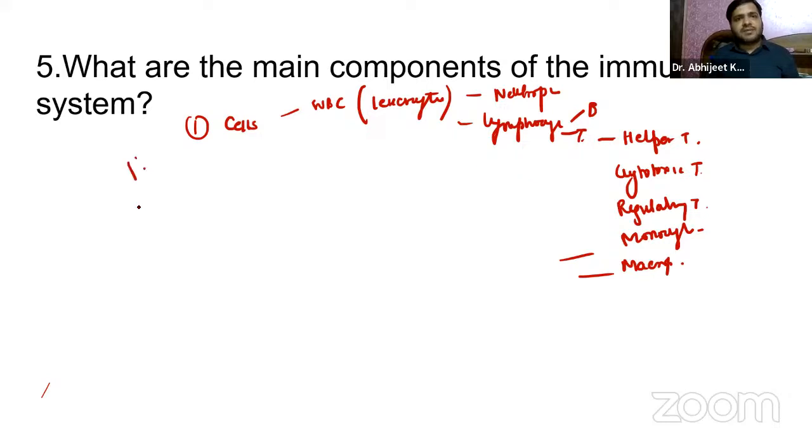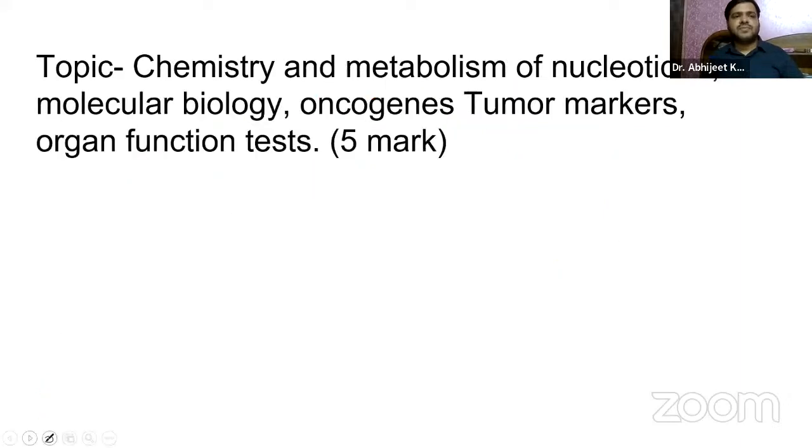We have primary and secondary immune system, right? The primary lymphoid organs, you should also know the bone marrow and thymus. And secondary lymphoid organs, you already know spleen, tonsils, appendix, Peyer's patches, lymph nodes, right? So that is the main components of the immune system.